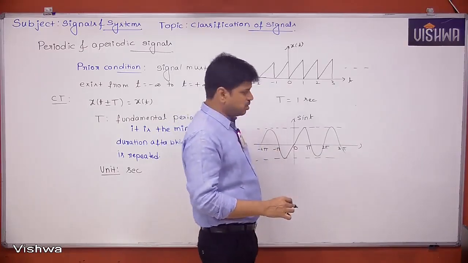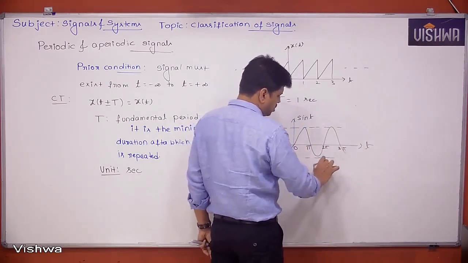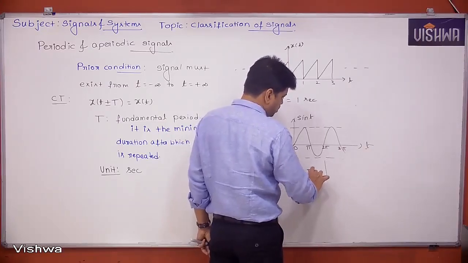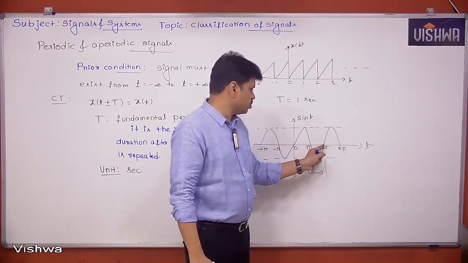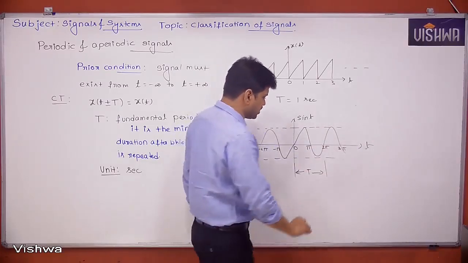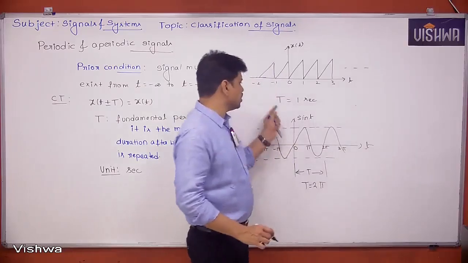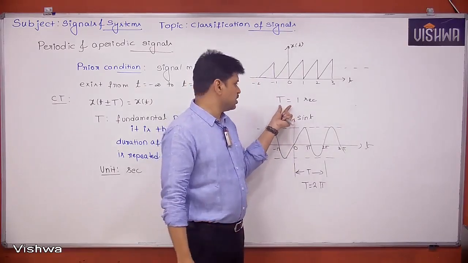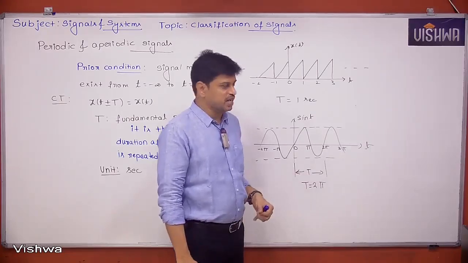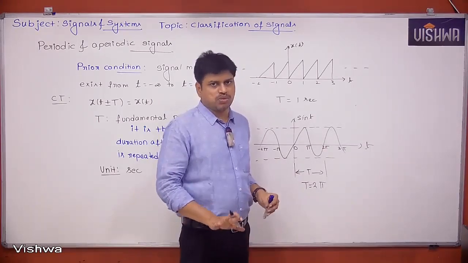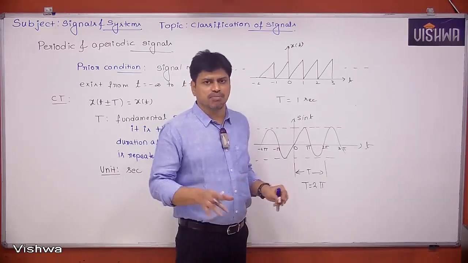If you see, after how much time it keeps repeating? 0 to 2 pi is one wave, and after that it keeps on repeating. So the time period in this case is 2 pi seconds. T is 1 second, which is an integer, and T is equal to 2 pi, which is not an integer. So T can be an integer, a fraction, or an irrational number. Any real number is okay for us.